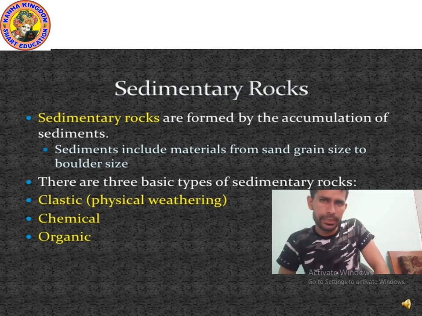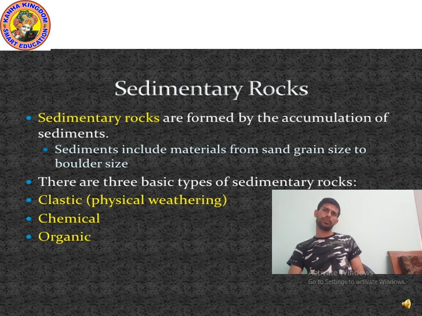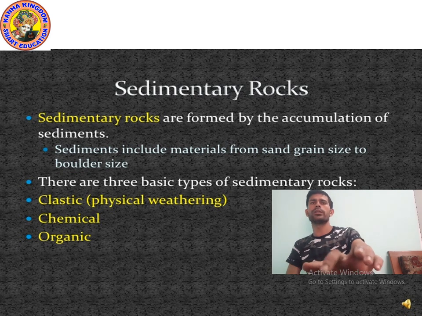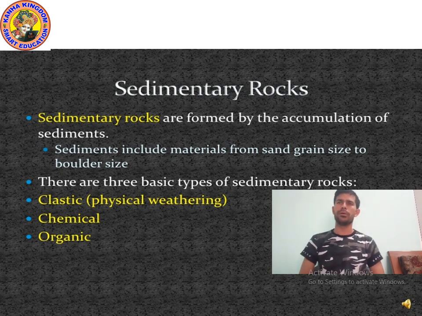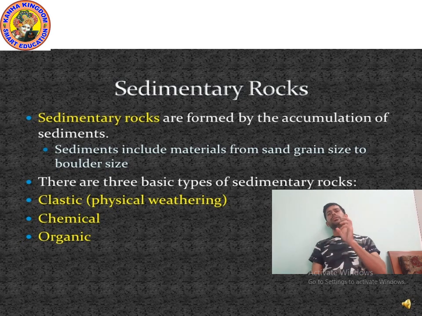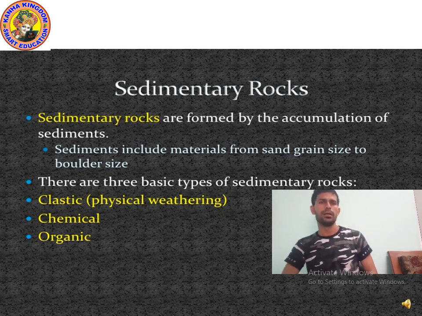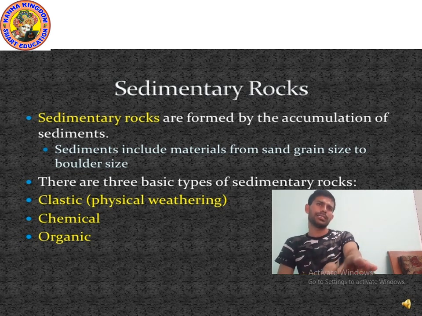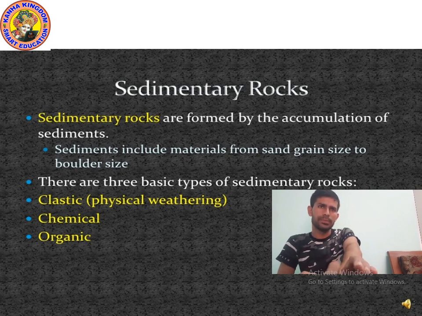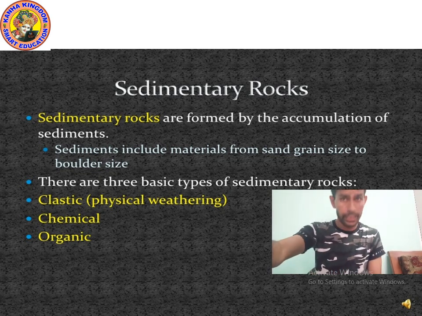So guys, sedimentary rocks are formed by the accumulation of sediment. Now I will show you how do sedimentary rocks form. Because you already know that igneous rocks are formed by the result of hardening of lava, or molten magma which comes out, erupts on the crust. Now sedimentary rocks, you know the example of sedimentary rocks: sandstone, limestone, shale, conglomerate, gypsum. These are the examples of sedimentary rocks. Now let's see how do sedimentary rocks form. Let's move on to the next point.